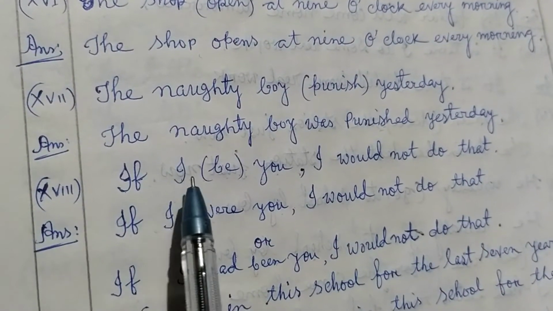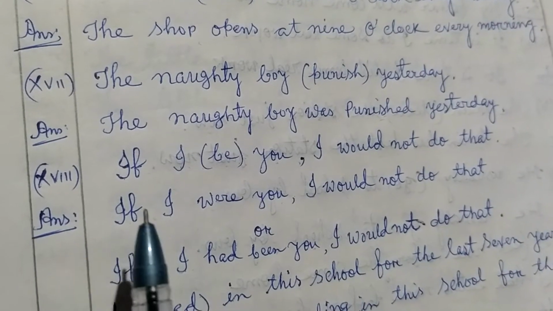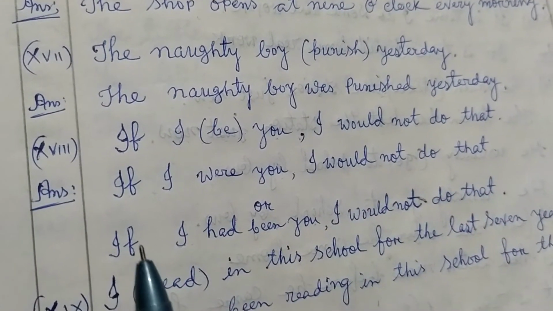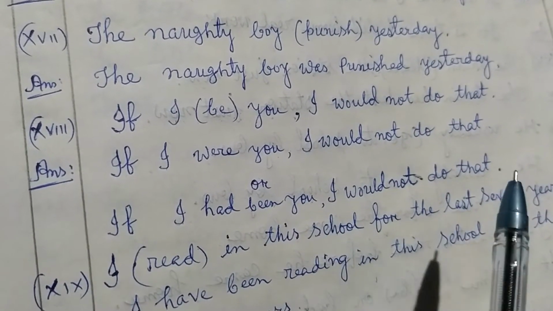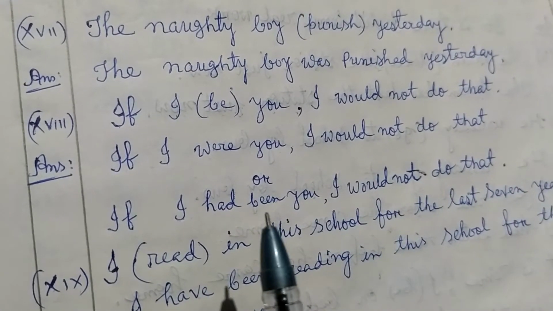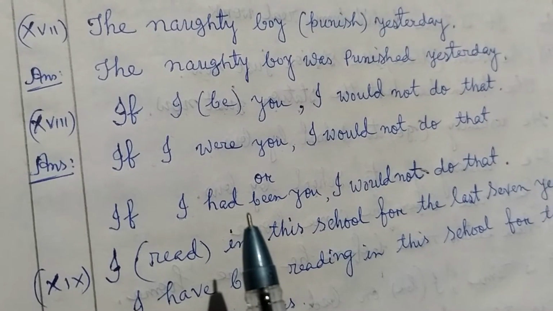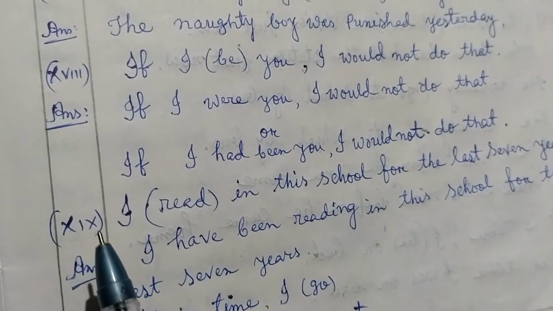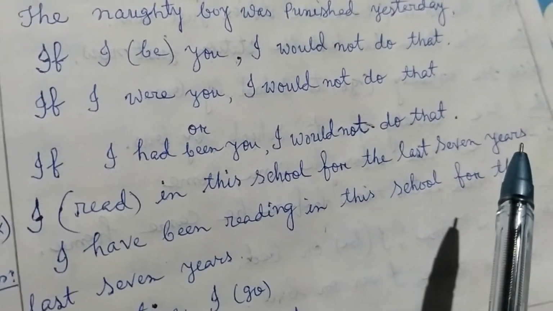Next, number 18, if I be you, I would not do that. So the answer is if I were you, I would not do that. Or if I had been you, I would not do that. Means I did not do that thing if I had been you, if I were you, if I was like you.